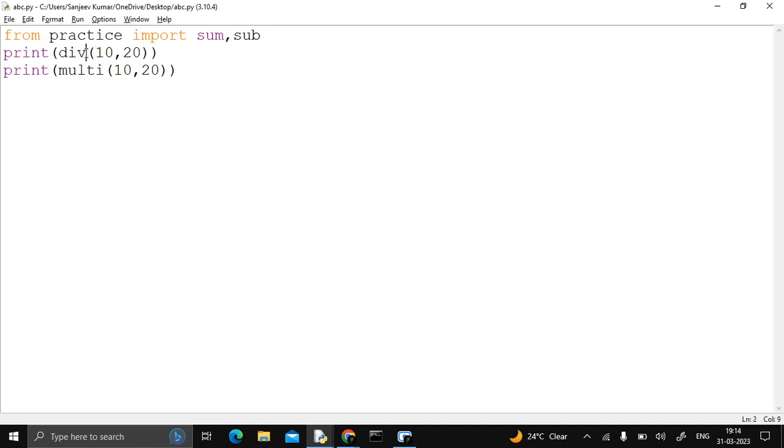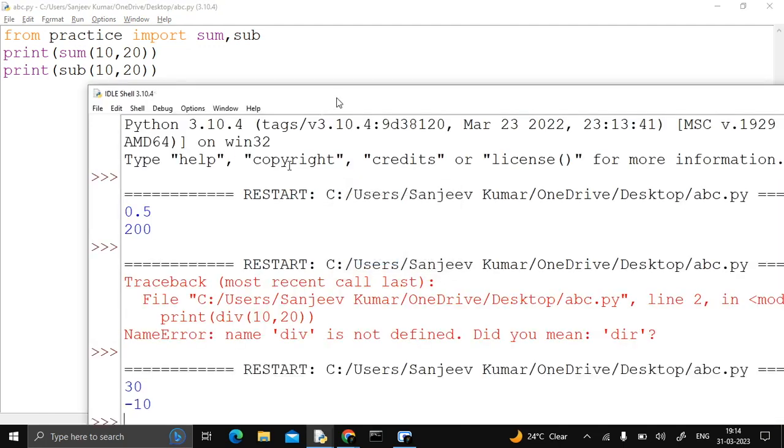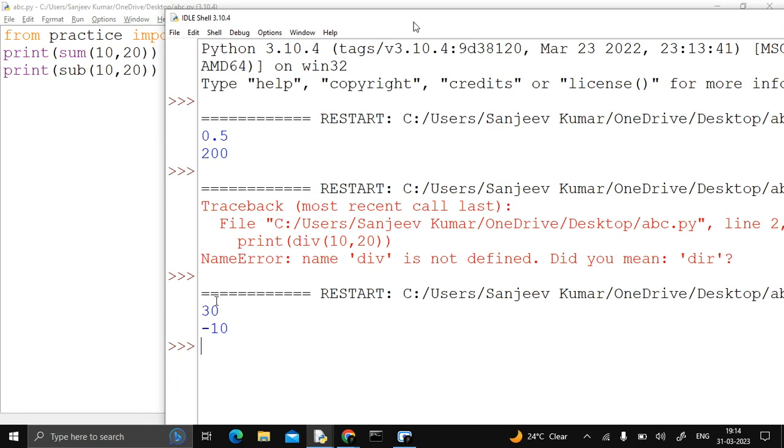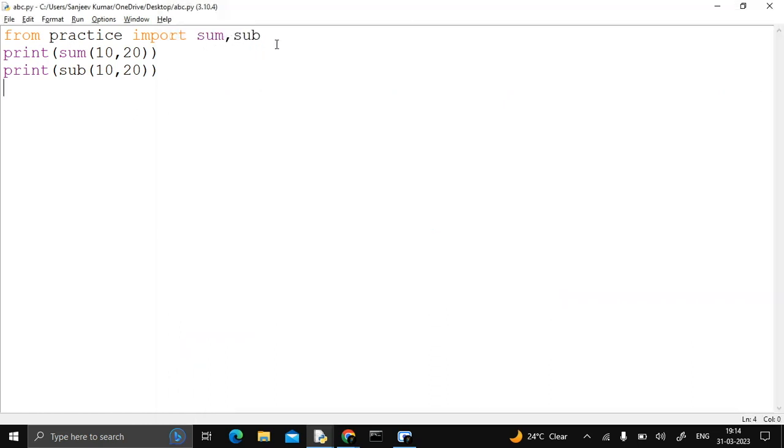The documentation of the div and multi functions is not available in this file now. So in this case, instead of using this statement, you can write import asterisk, then you can access all the functions. And if you want to access only two to three functions, then you can just write the function names after import, sum and sub. Now you can see if I write sum 10 comma 20 and sub 10 comma 20, let's execute this. We don't get any error and our program is executed successfully because we only import two functions, sum and sub, not multi and div. So that's why in the previous case we got errors, that div is not defined and multi is not defined.